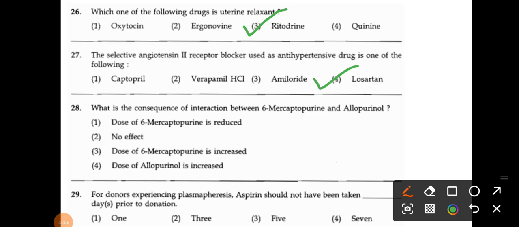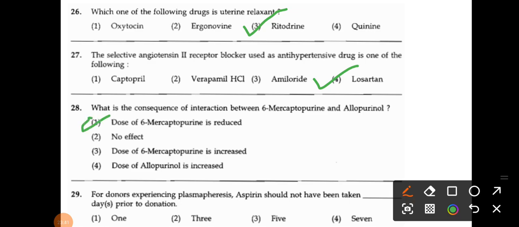So the dose of 6-mercaptopurine is reduced, no effect, dose of 6-mercaptopurine is increased, and the dose of allopurinol is increased. So what is the correct answer here? We know in the anti-neoplastic agents, 6-mercaptopurine has effects like hyperuricemia and all. So that's why the dose of 6-mercaptopurine is reduced if given with allopurinol.